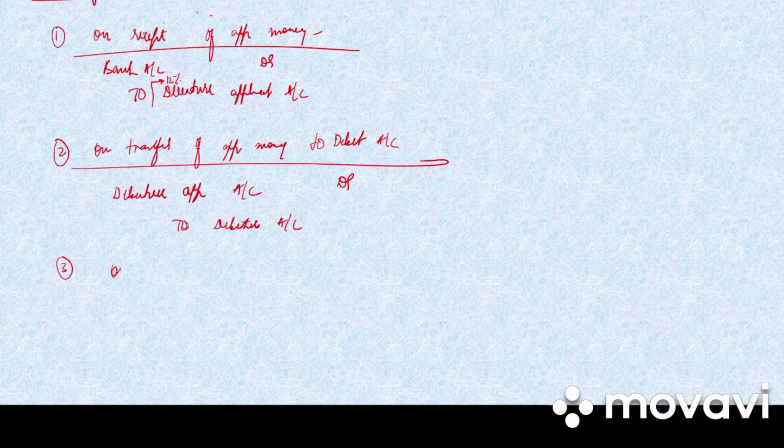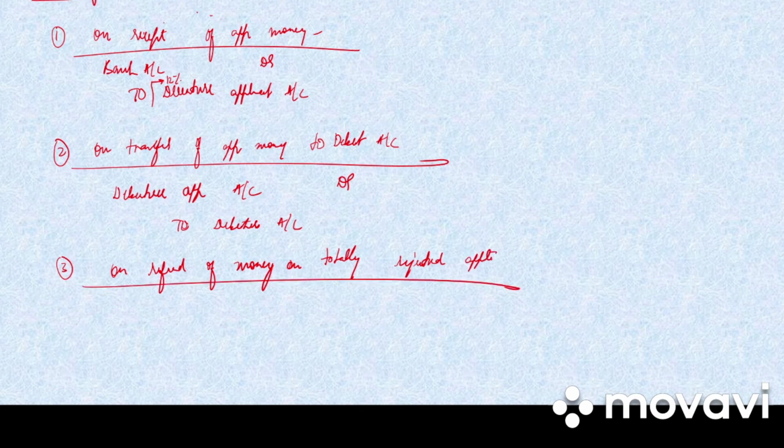Next, write down the third one. On refund of money on totally rejected application. Write down debenture application account debited to bank account.